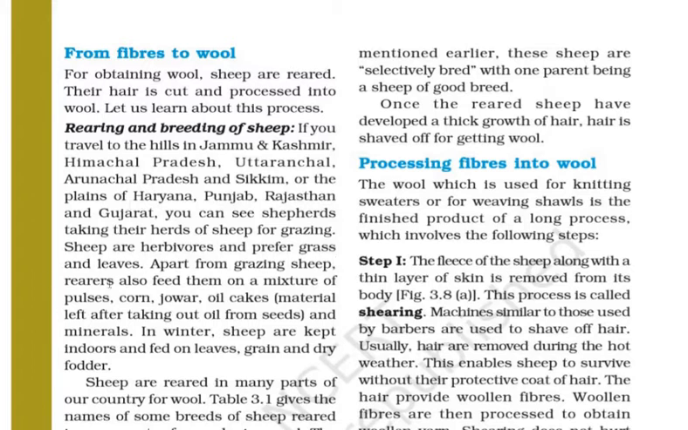Apart from grazing, rearers also feed sheep a mixture of pulses, corn, jowar, oil cakes, the material left after taking out oil from seeds, and minerals also. Other animals can also be fed this, but it is written here only for the sheep.